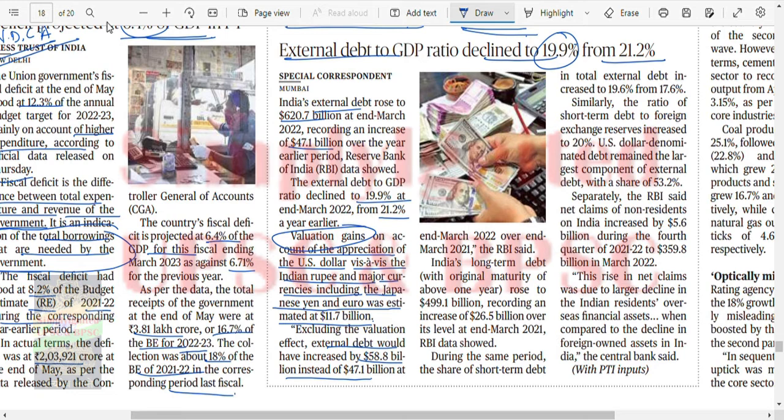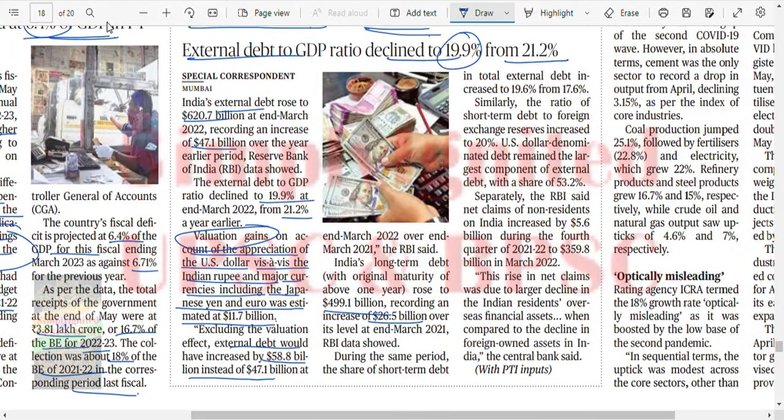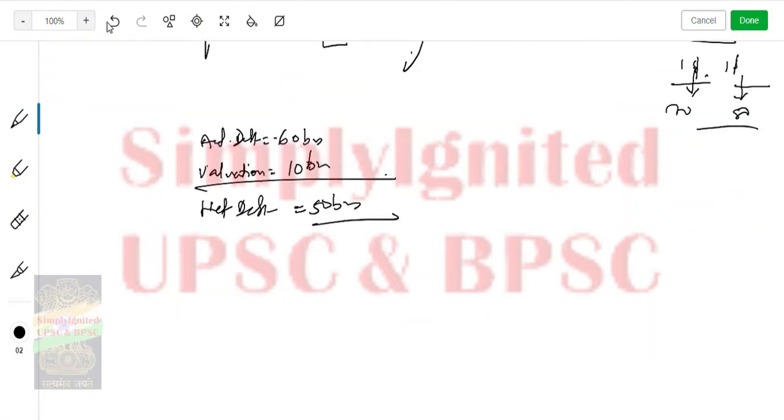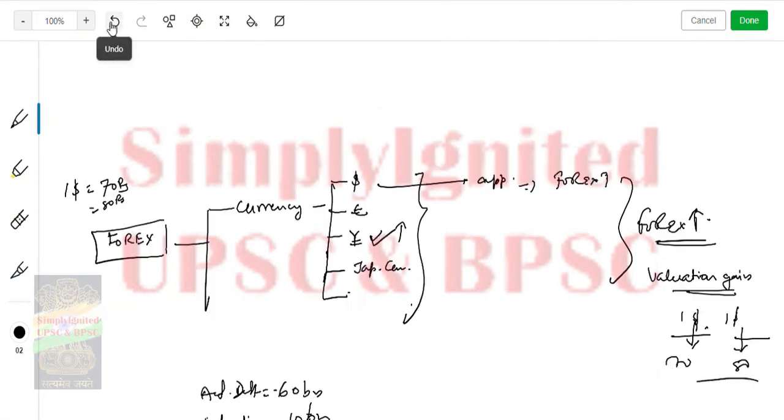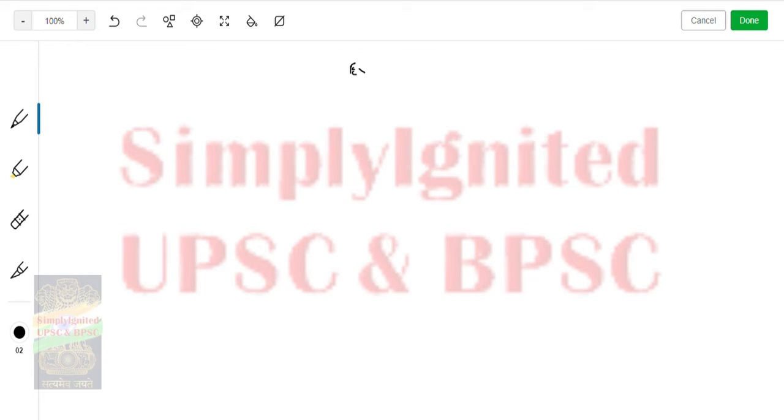Okay, India's long-term debt rose to 500 billion. So you have about 60 billion, means 50 billion at end of March, and your long-term debt is about 500 billion, an increase of 25 billion over the previous level. During the same period, the share of short-term debt in total external debt increased to about 20%. External debt can be classified as short term and long term.